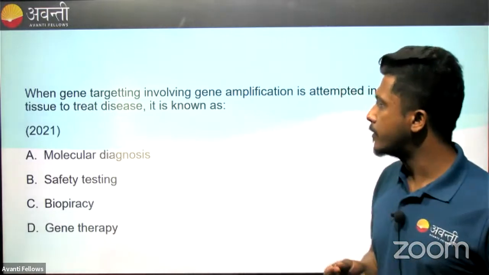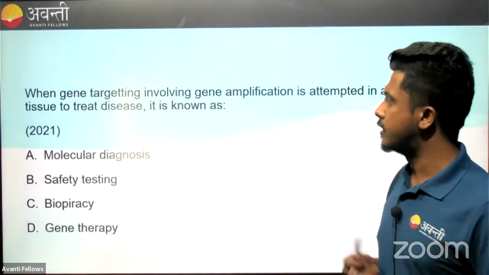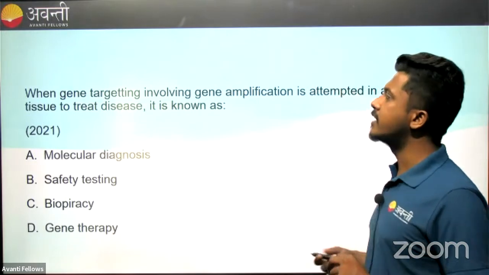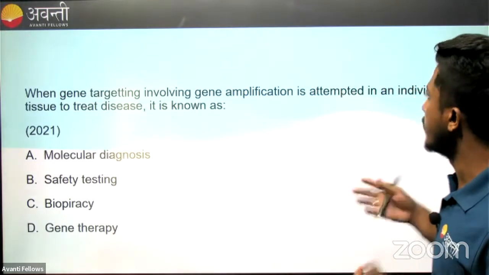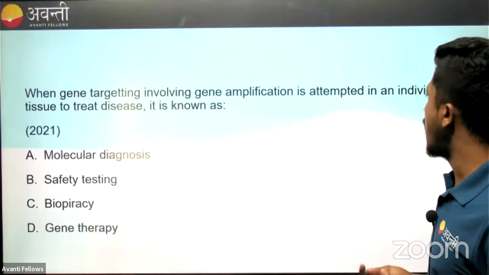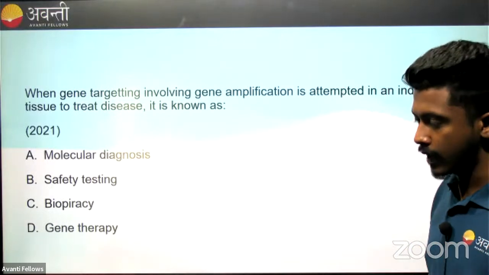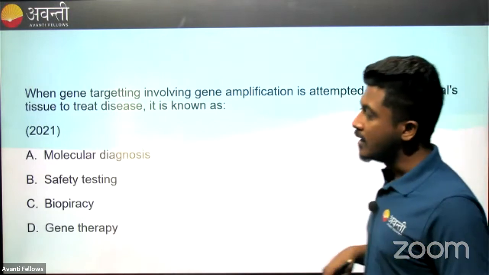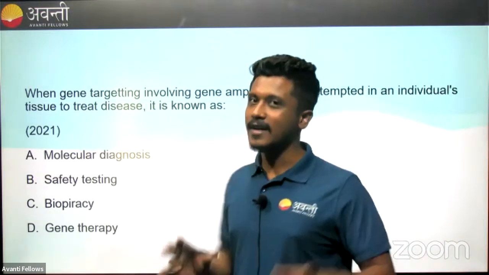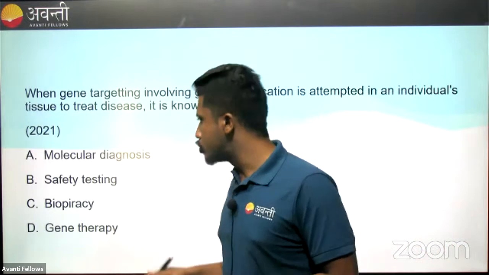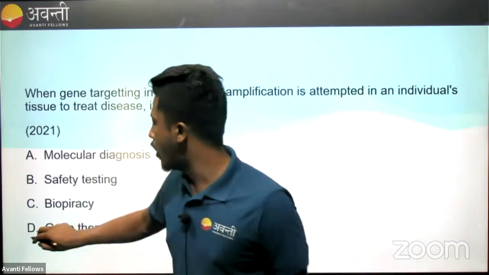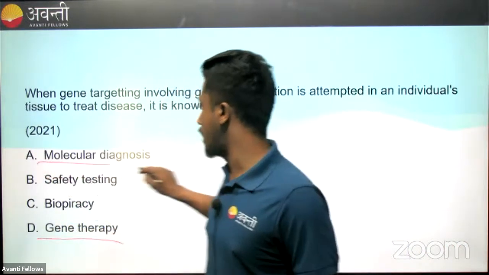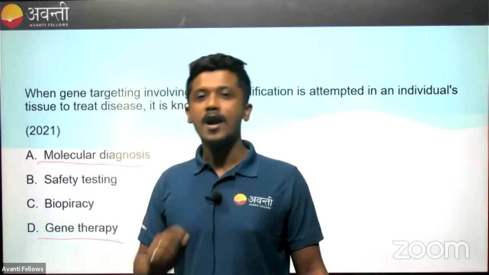See, what happens is when you have a gene and then there is targeting involving gene amplification, okay? So we have a gene amplification technique to treat a disease. So what are we doing here? See, what happens here is our kids get confused between these two options, gene therapy and molecular diagnostics. Okay, how?